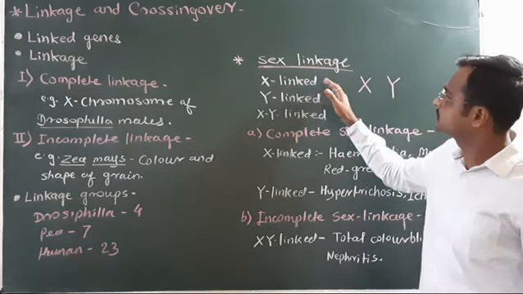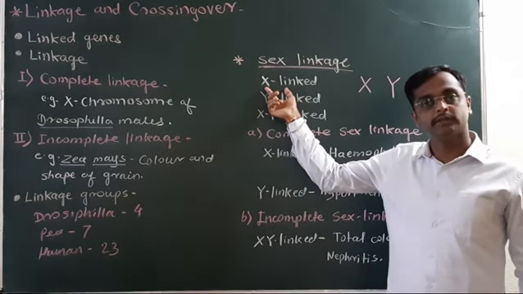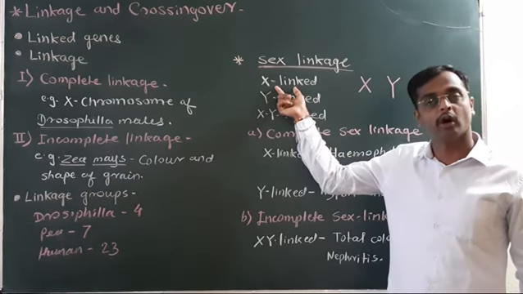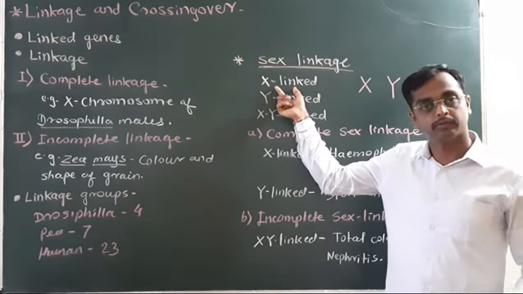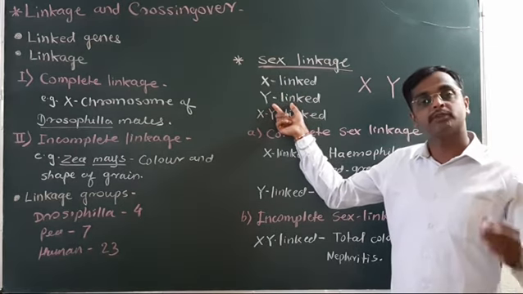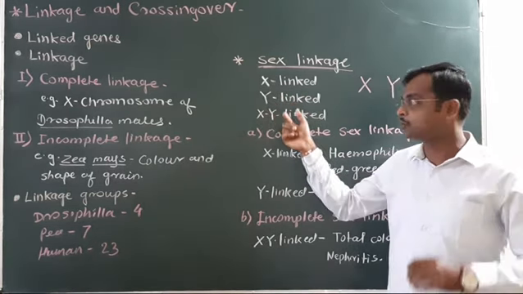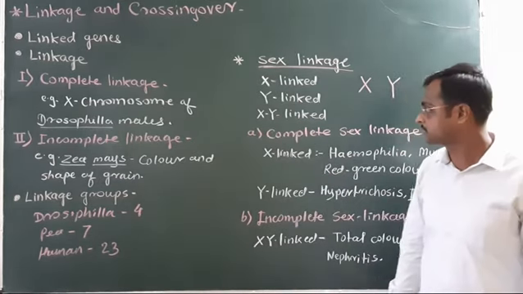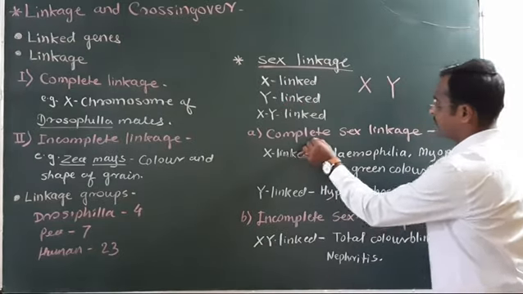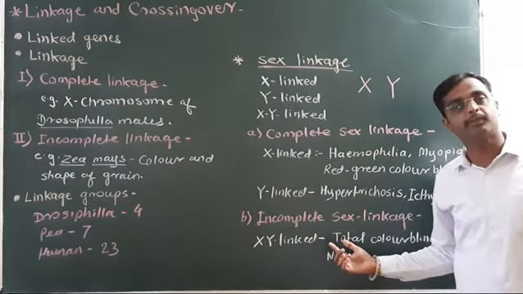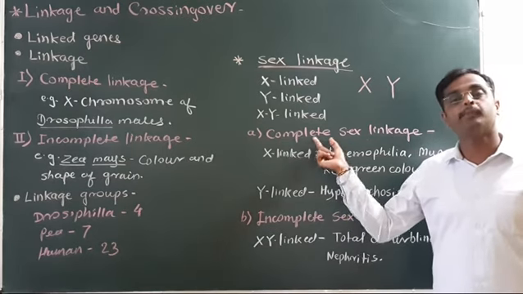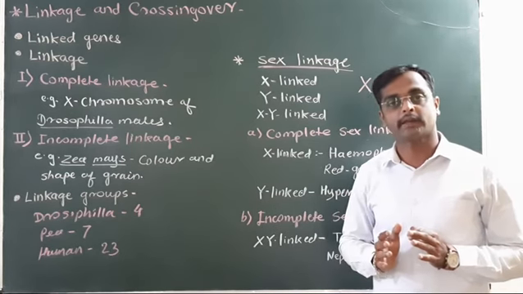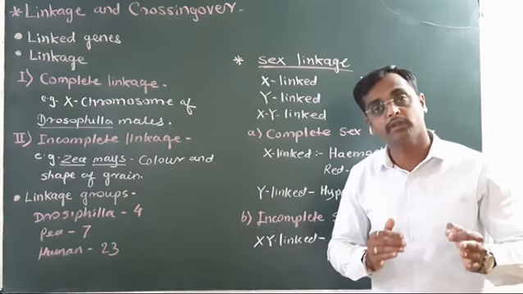Now, sex linkage is of 3 types: X linked, Y linked, and XY linked. X linked means transmission of characters along with the X chromosome. Y linked means transmission of sex-linked characters along with the Y chromosome, and XY linked means transmission of characters in the homologous region of the XY chromosomes. It is also of 2 types: complete sex linkage and incomplete sex linkage. Now, what is complete sex linkage? Complete sex linkage means transmission of characters from one generation to the next generation